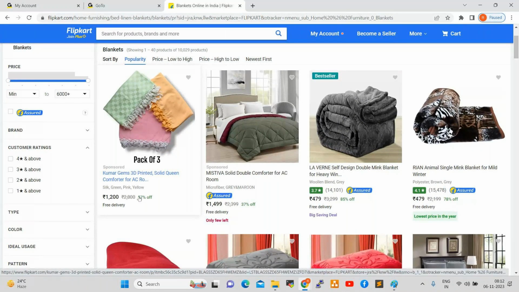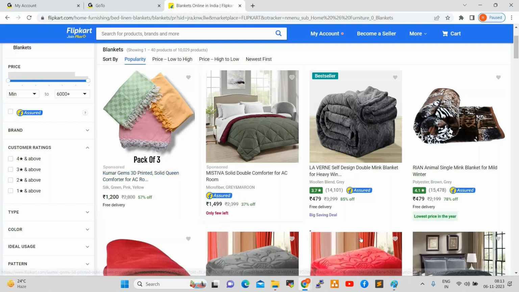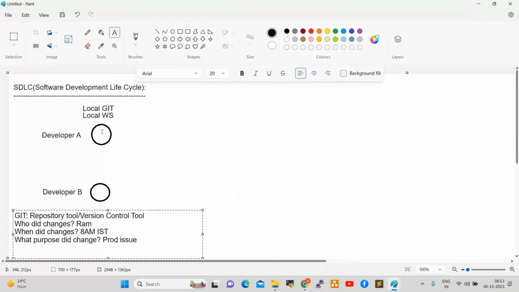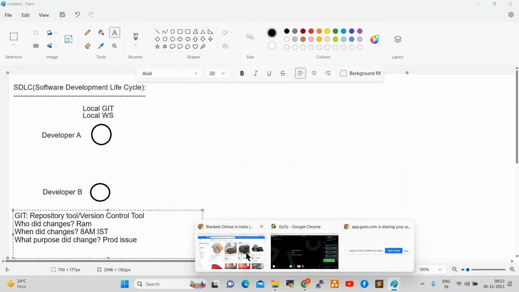Diwali is coming, and they are giving Diwali offers also, right? For example, currently they are giving 50% off, and they want to give 80% off. The backend team will modify the code. Where do they modify the code? In local Git. Once they move to the next level, the application will be changed. This application pricing will be changed.